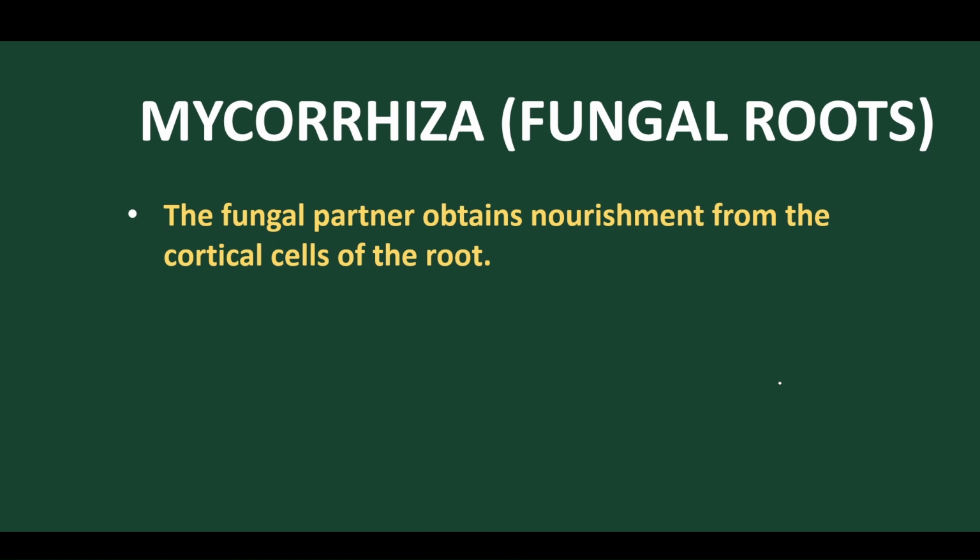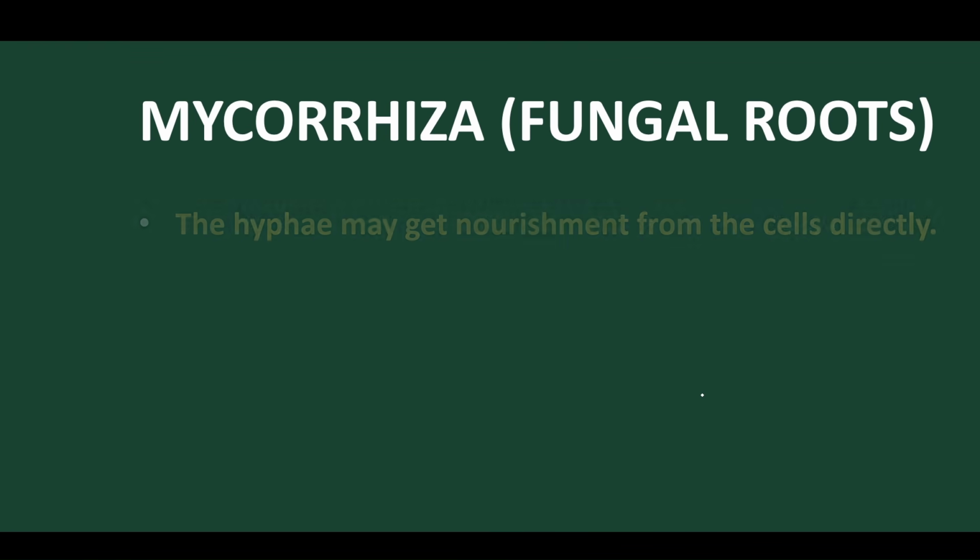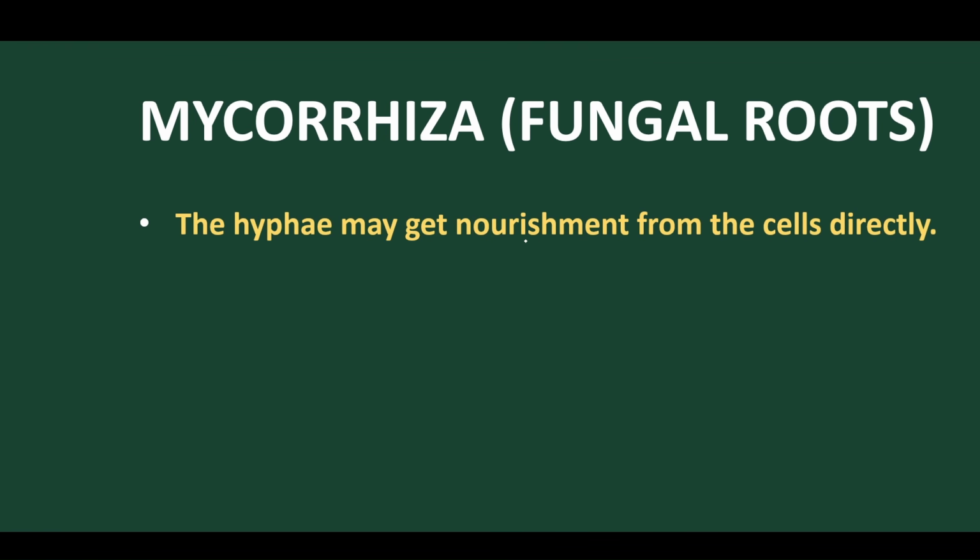The fungal partner obtains nourishment from the cortical cells of the root. The main plant provides nutrition to the cortical cells, which nourish the developing mycorrhiza. They provide sugar ingredients to the fungal hypha. So mostly the starch or sugars are extracted by the fungal hypha from the higher plants, from the intercellular spaces. The hypha get nourishment from the cells directly.